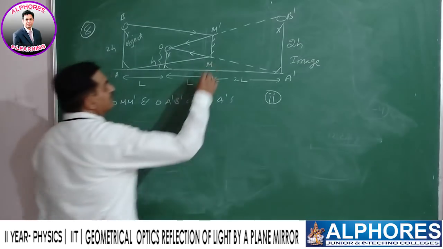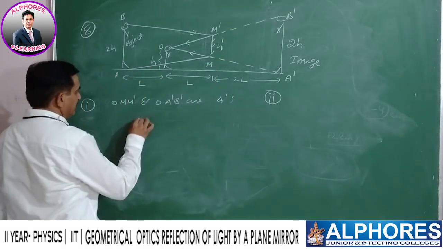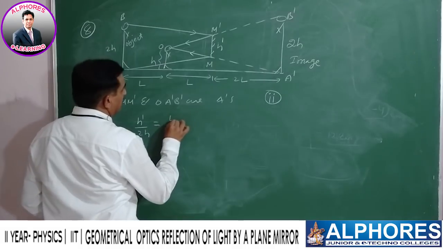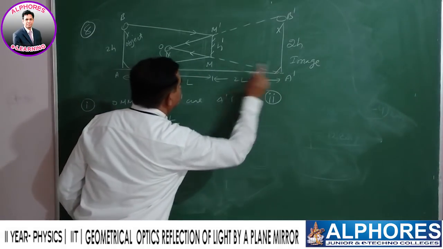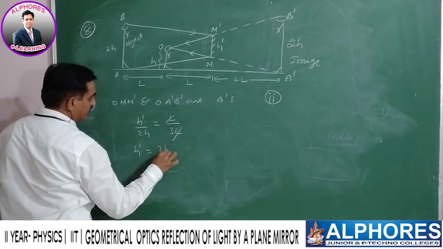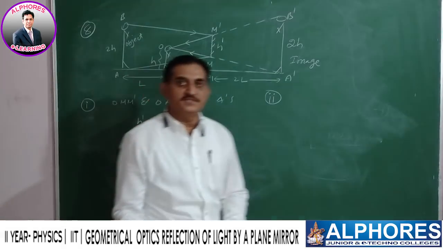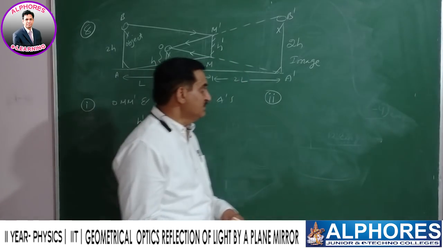Taking the ratio of their corresponding sides, h dash by 2h is equal to L by 3L. L by total, from here to here, 3L. You will get h dash equal to 2h by 3. This is the minimum size of the mirror required to see the full image of his father in the mirror.